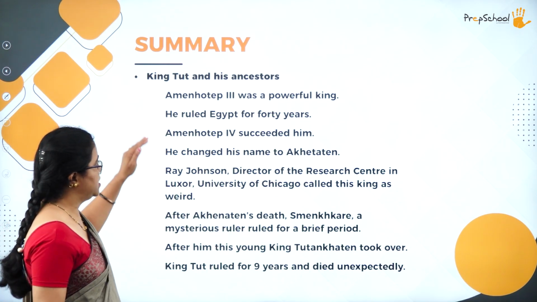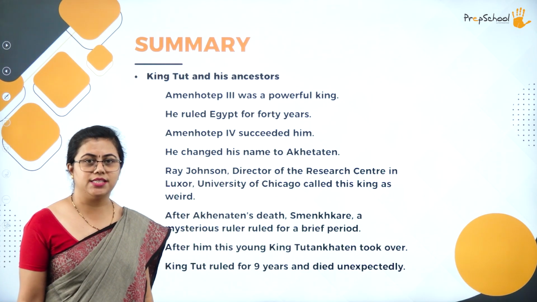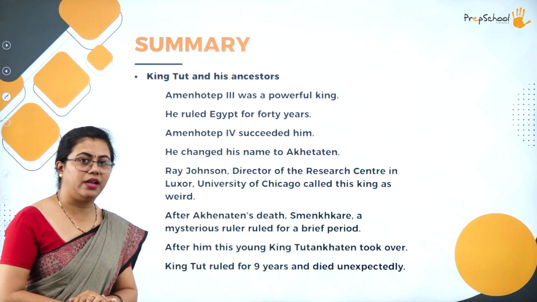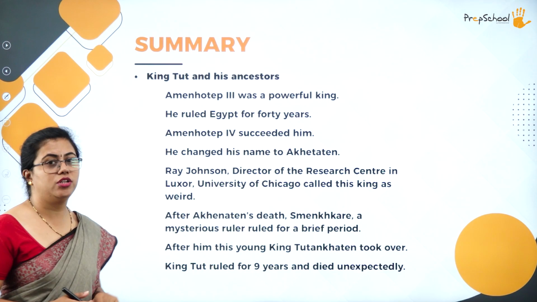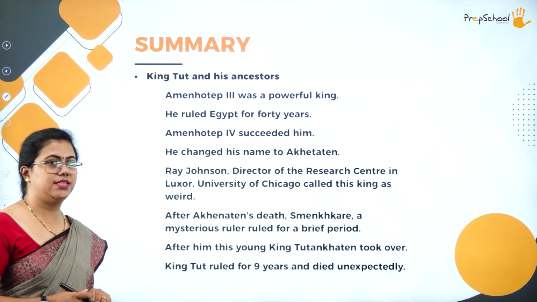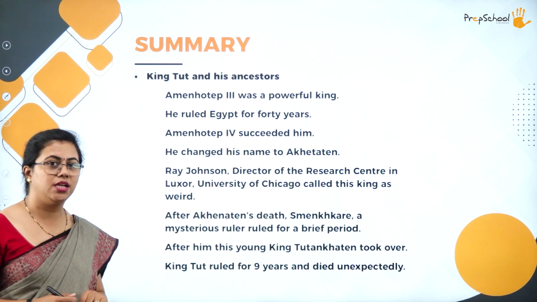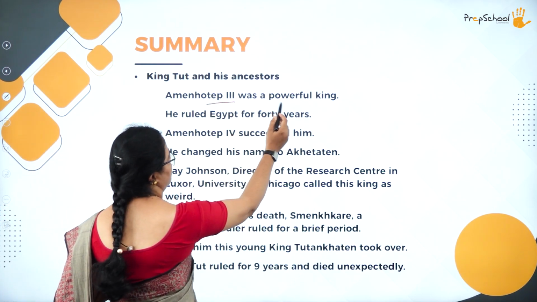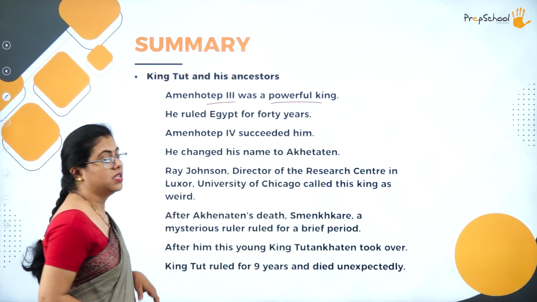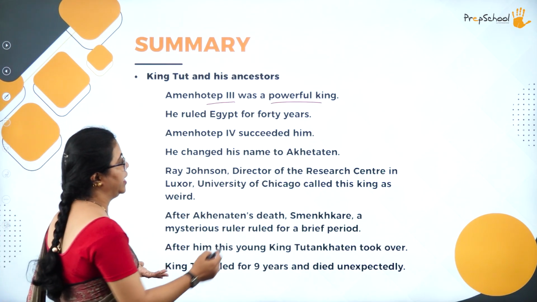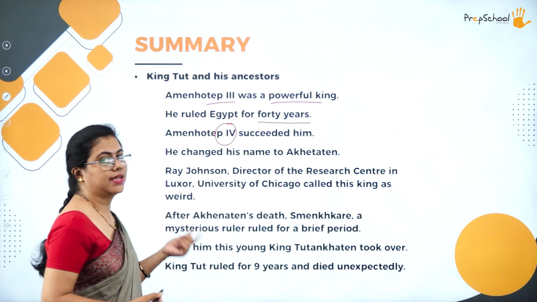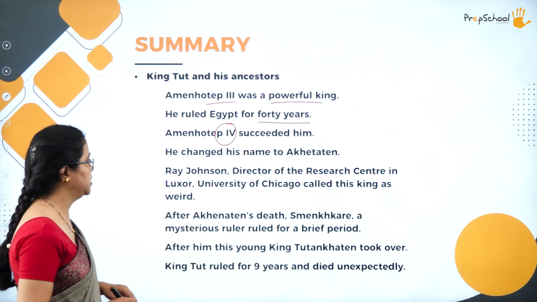Now, we need to understand about King Tut and his ancestors also. This is one stage that enters in between when we are reading this story. Amenhotep III was one of the ancestors of King Tut. That is, he was there before King Tut, and Amenhotep III was a very powerful king. As I told you, he ruled for 4 decades, that is 40 years, and Amenhotep IV was the one who succeeded, who came after Amenhotep III.